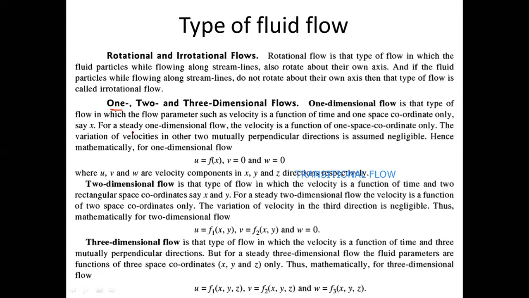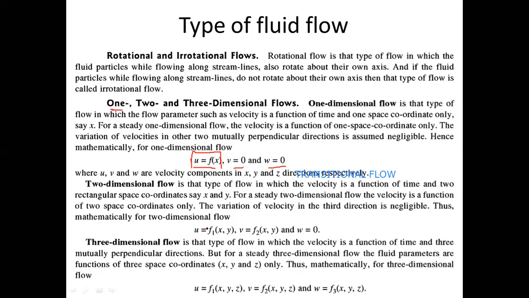Let's say the fluid particle has velocity in only one direction, only along the x-axis. Velocity is only available in the one direction. In the other directions, y-axis and z-axis, it is 0. So such type of flow is called as one-dimensional flow.